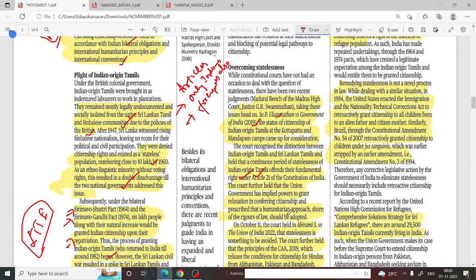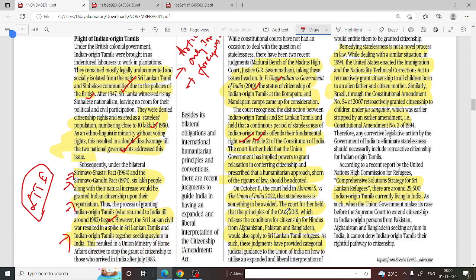In October we have another case known as Abhirami S versus Union of India, which held that statelessness is something to be avoided. The court further held that the principles of CAA 2019, which relaxes the conditions for citizenship for Hindus from Pakistan, Afghanistan and Bangladesh, would also apply to the Sri Lankan Tamil refugees.